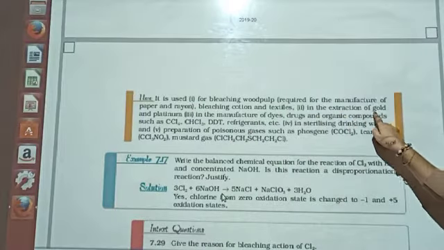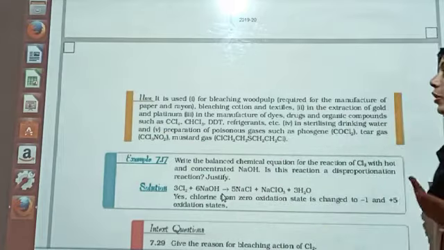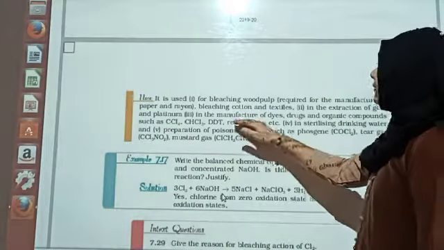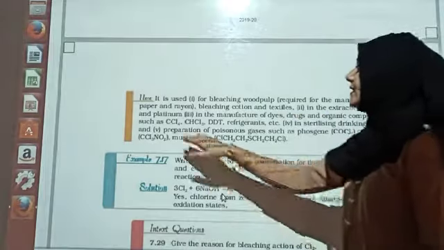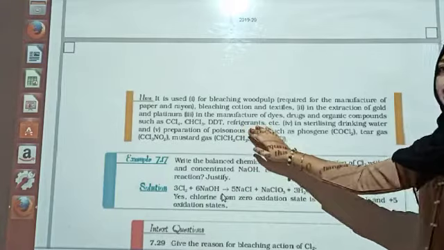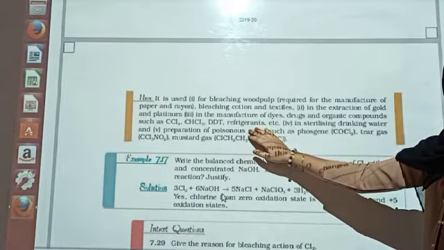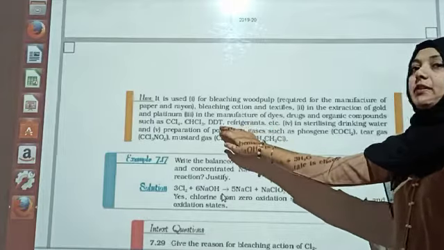It is also used in the extraction of gold and platinum, and in the manufacturing of dyes, drugs and organic compounds such as CCl4, CH2Cl2, DDT. What is DDT? Dichloro diphenyl trichloroethane. You can check the full form of this.